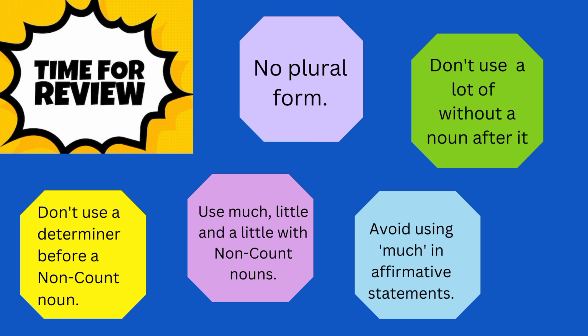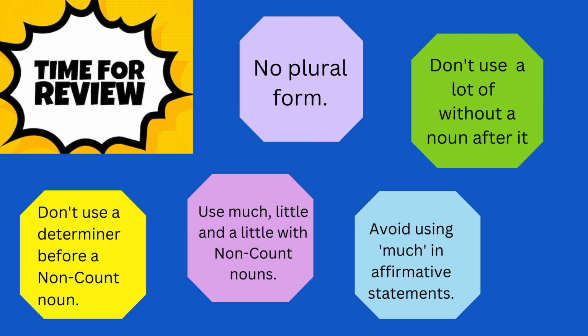Alright, next, don't use a lot of without a noun after it. Okay, so what does it mean? It means that after a lot of, you always add a noun. For example, if I ask you that how many friends do you have, you will answer me a lot of friends. So a lot of and then friends is a noun. What if you don't want to use a noun? Then in that case you have to remove of also, the preposition. Got it? If I say, do you miss your school days? You will say yes, a lot. Don't add a noun to it and therefore you will remove of also.